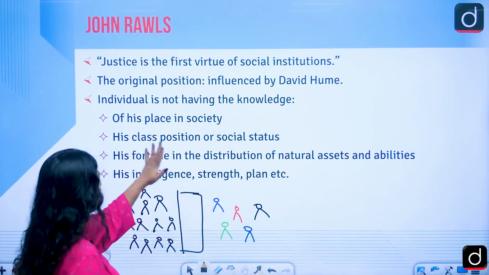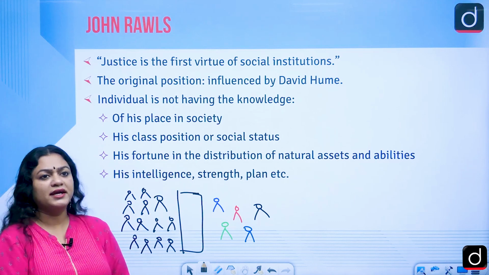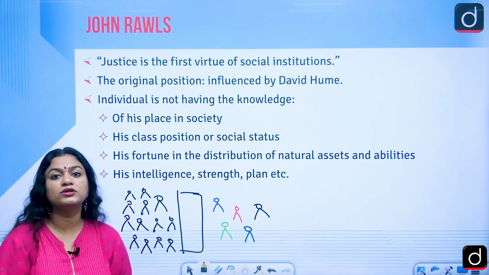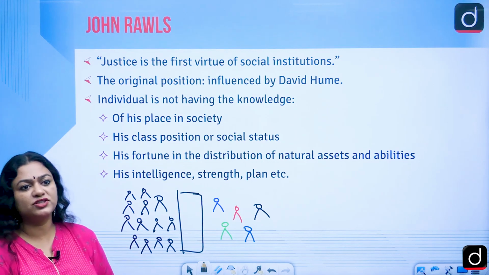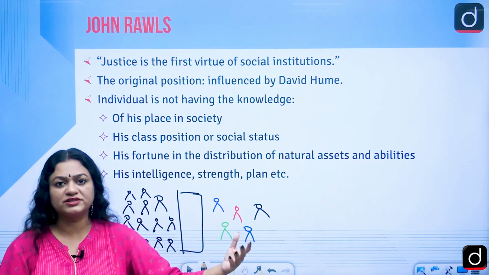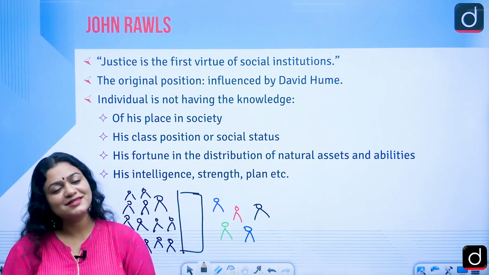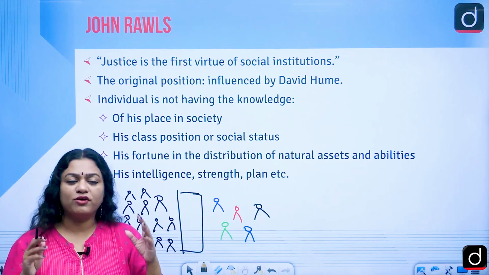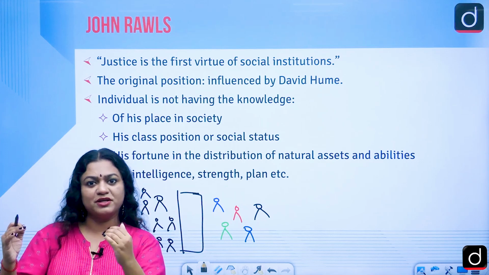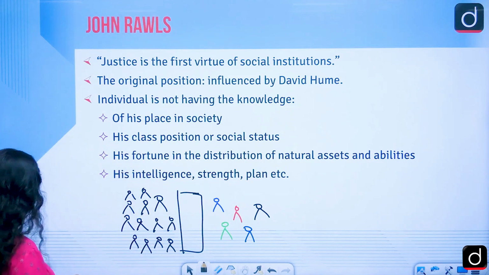But when the veil of ignorance is there, behind it we are not just thinking about our distinctive cultural or linguistic moorings, but rather we are just individuals. So when we all think in a very similar manner, then justice may prevail.